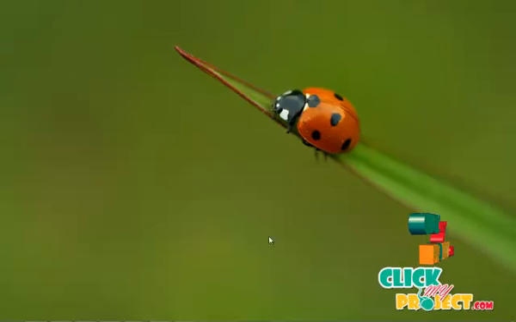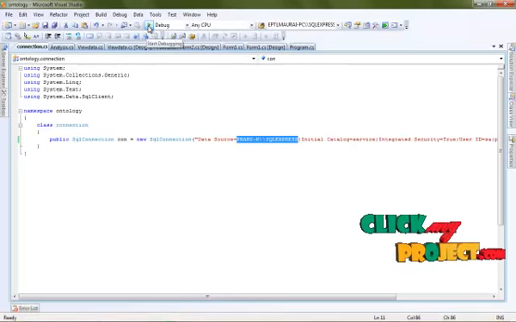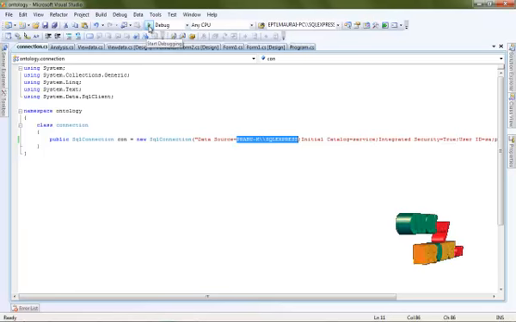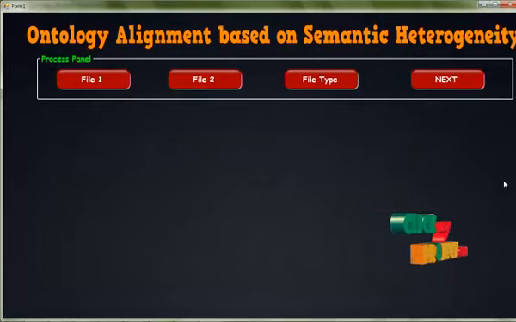Now execute my project. This is the play button or debug button. This is start debugging, or press F5 to automatically start our project. Then click F5. This is for our main project flow.